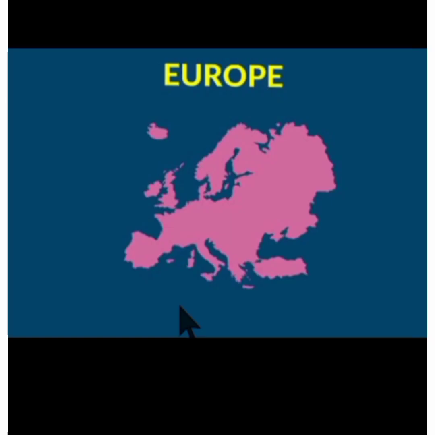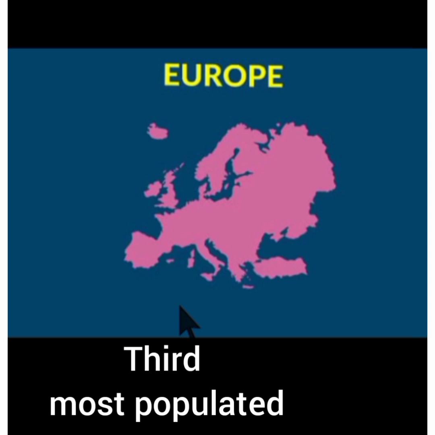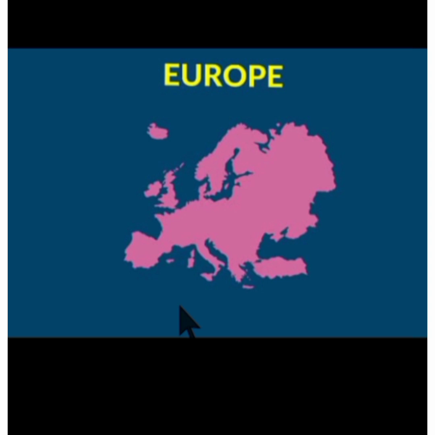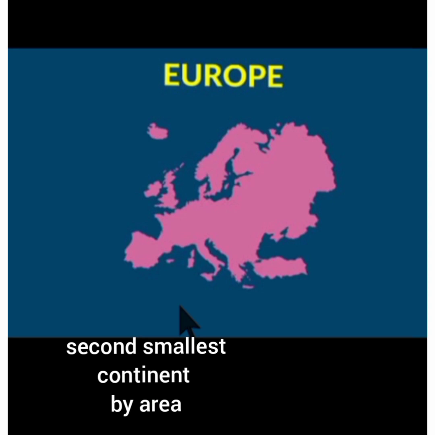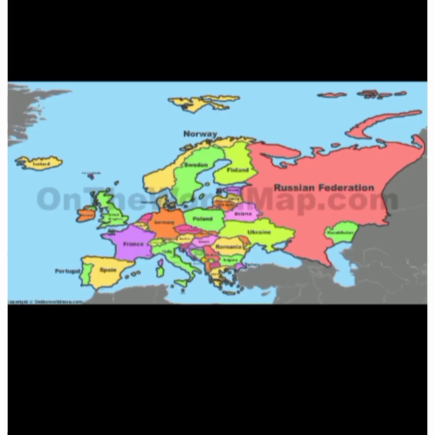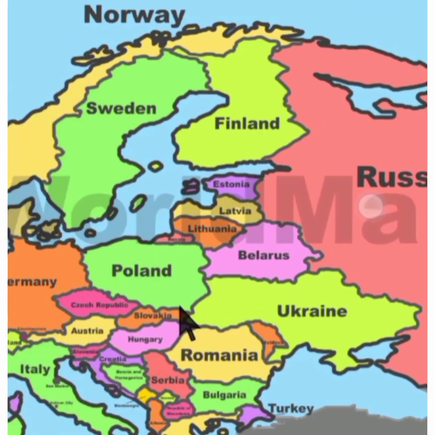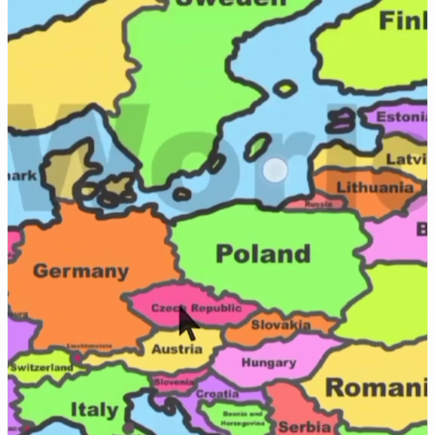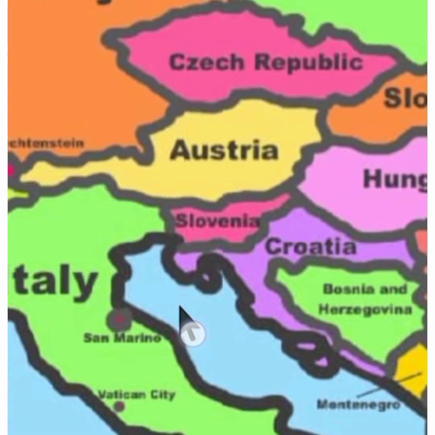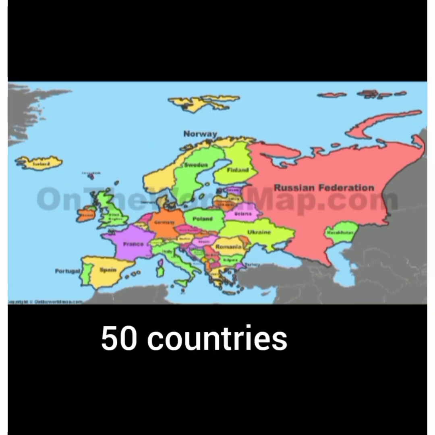Second continent is the continent Europe. Continent Europe is the third most populated continent. It is the second smallest continent by area. In continent Europe, the largest country is Russia, and the smallest country we have somewhere over here on the map, that is Vatican City. Europe has 50 countries and several territories.